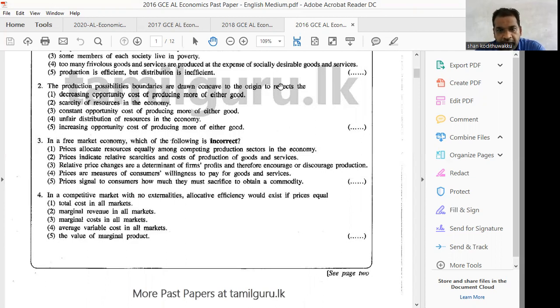Therefore, if we take a PPC curve which is concave to the origin or bowed outward, it is used to indicate increasing opportunity cost. So you have to select option number 5 directly, increasing opportunity cost of producing more of either good. That means when you increase the production of one item, you have to sacrifice more and more of the other item. That is the meaning of increasing opportunity cost.